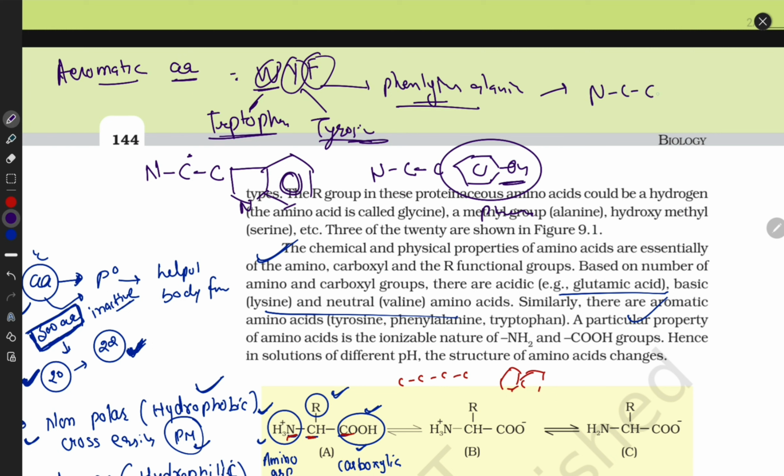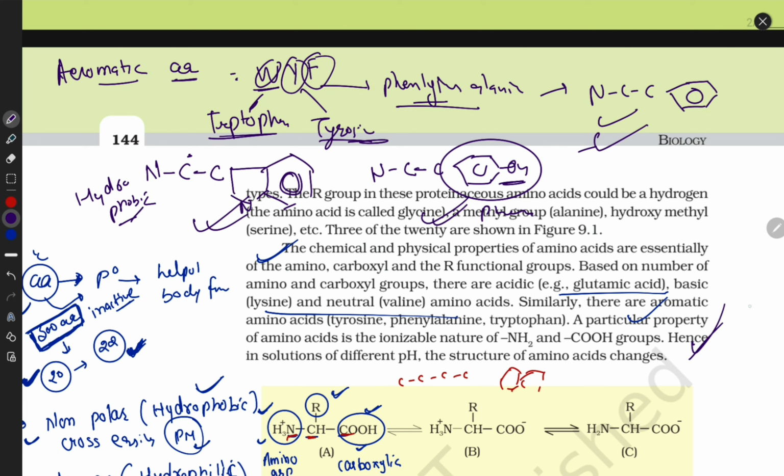Again the NCC rule. Clear? These are hydrophilic. Sometimes if they are neutral, then they work as hydrophobic. They can't cross the plasma membrane easily, but sometimes if they are in a hydrophobic condition, they can cross the plasma membrane.